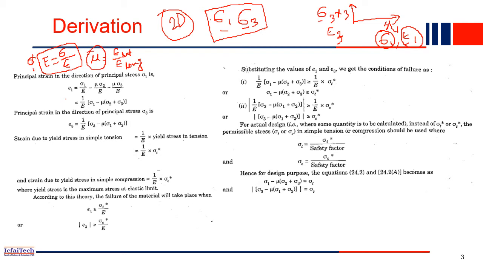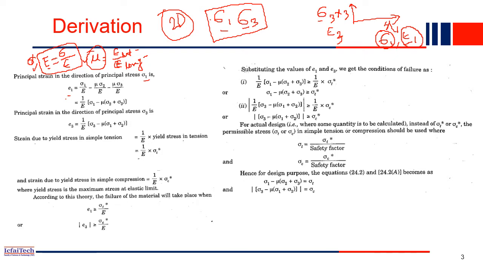So these two equations will be used in this derivation extensively. One is E, which is stress by strain, whereas Poisson's ratio mu is lateral strain by longitudinal strain. This is epsilon, not E actually, it is epsilon. So anyway, the principal strain in the sigma 1 direction is epsilon 1, and epsilon 1 can be written as, so this is a strain, right?